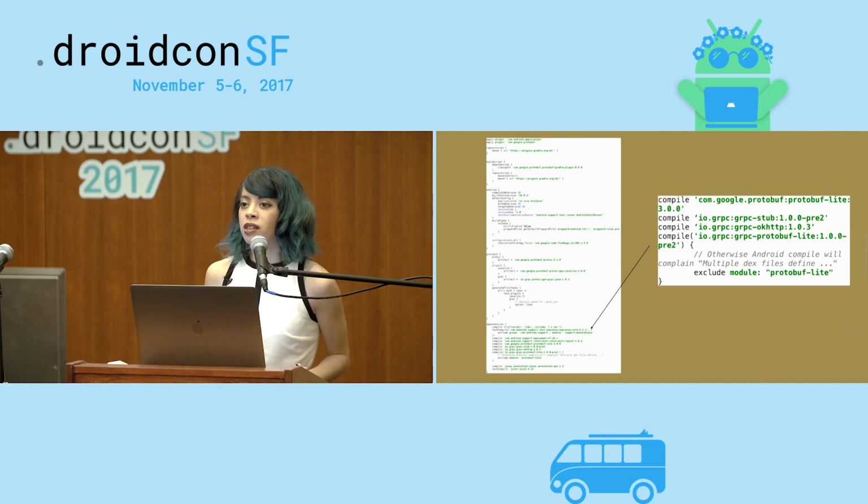There are also a few other ones. There's one by Square called Wire. There's one called Nano, which isn't really used that much anymore. Lite is the one that they recommend that you use for your Android app, so it's a good place to start. The next one is gRPC stub.